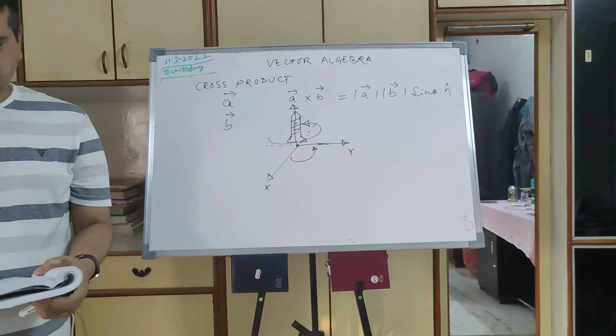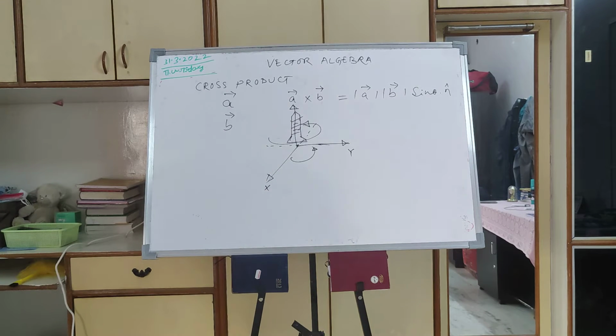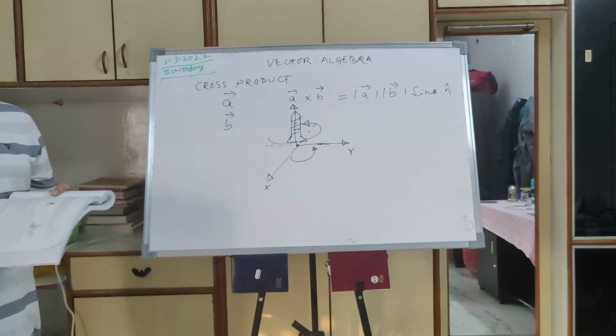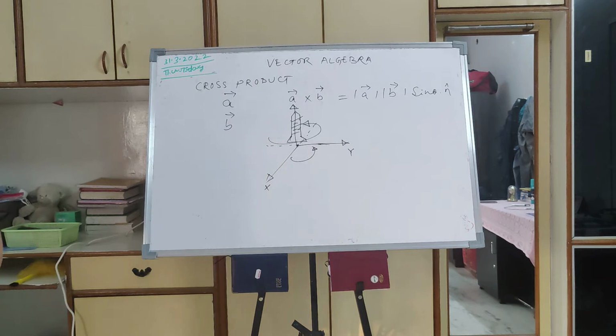This is called the right hand screw rule. When the x-axis rotates towards the y-axis in the anti-clockwise direction, it will move in the positive z-axis. That is the direction of the cross product. Why are we referring to all this? Because cross product is a vector.